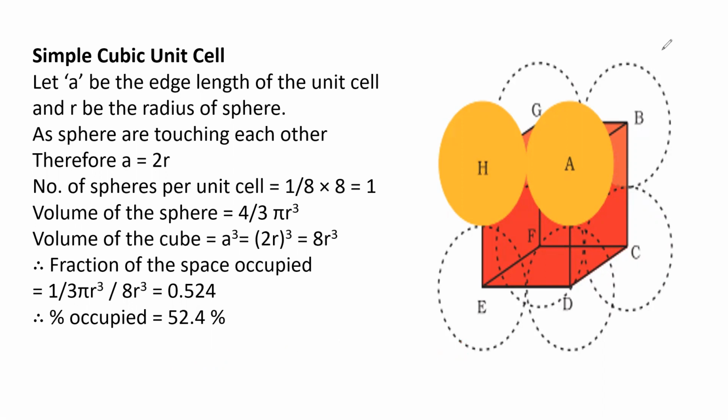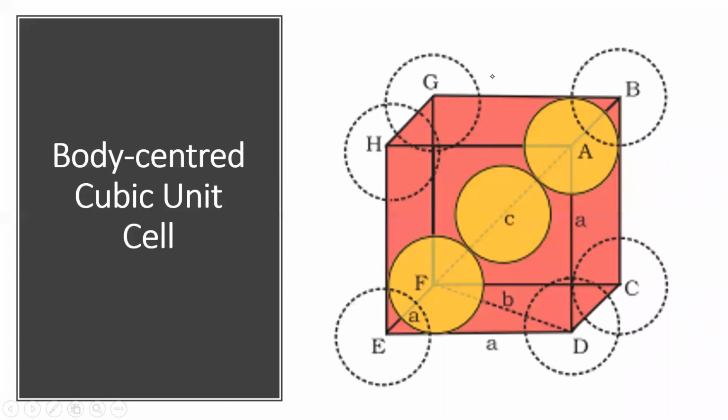How to find the packing fraction: volume of the total spheres into 100 by volume of the unit cell. So this is the formula. For all the unit cells, the formula is the same, that is packing fraction, but the occupancy is different. Next we have body centered. In body centered, we know atoms occupy not only all the corners, but one is at the center. So you can see here A, B,